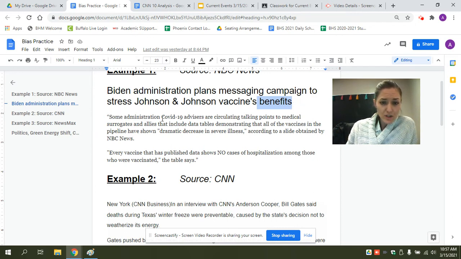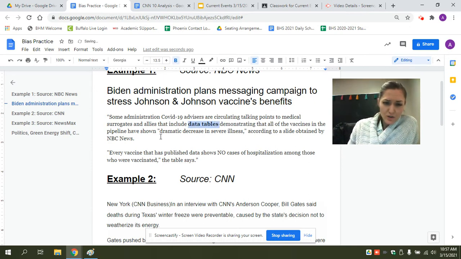Some administration COVID-19 advisors are circulating talking points to medical surrogates and allies that include data tables demonstrating that all of the vaccines in the pipeline have shown dramatic decrease in severe illness, according to a slide obtained by NBC News. Every vaccine that has published data shows no cases of hospitalization among those who were vaccinated, the table says.